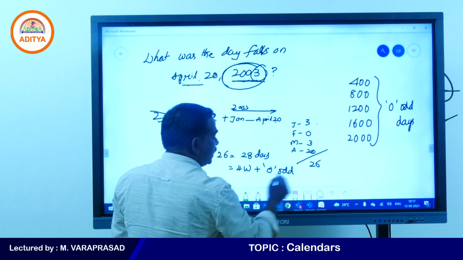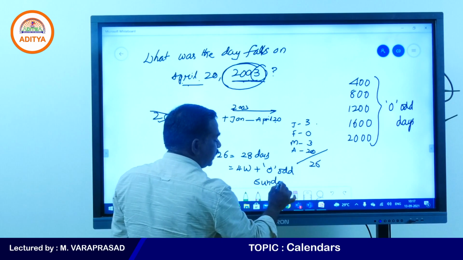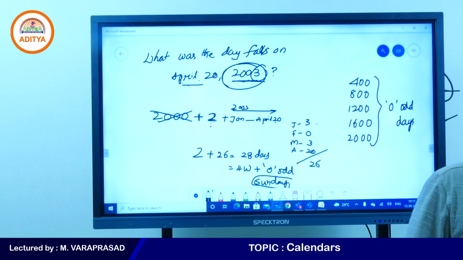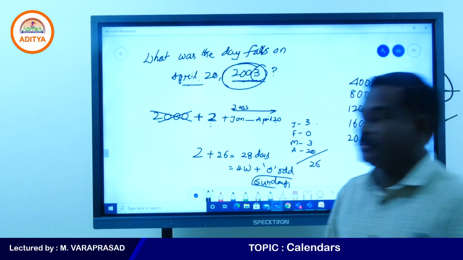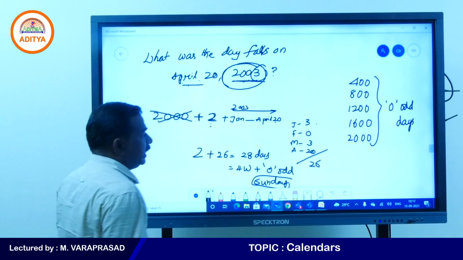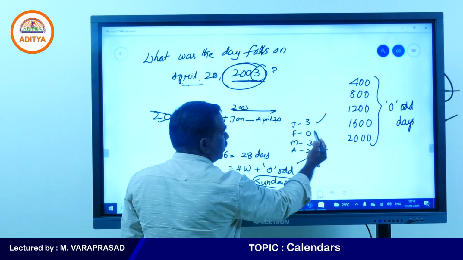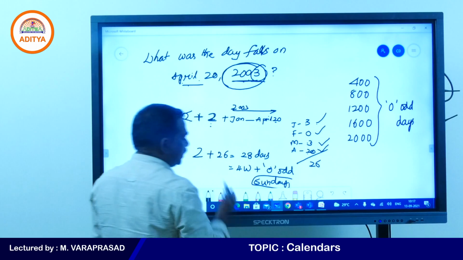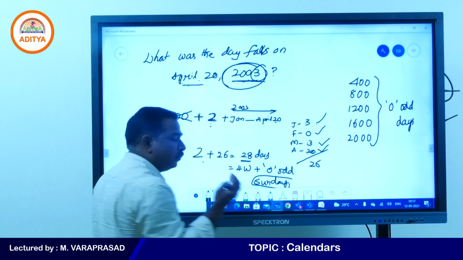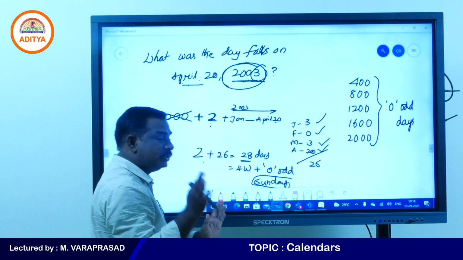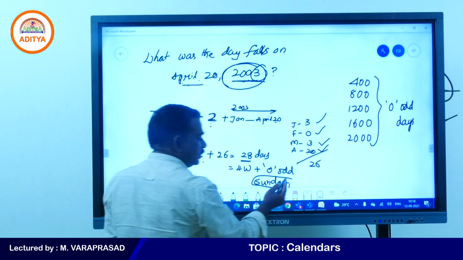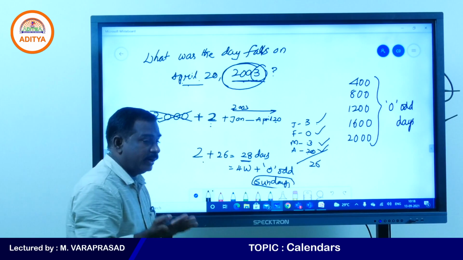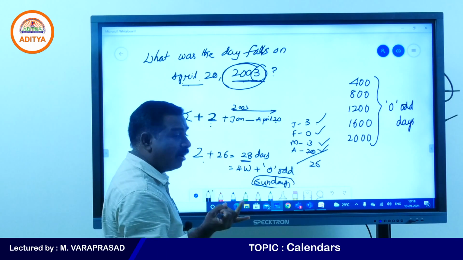So, what does 0 day mean? Sunday. Yes, Sunday. Now, one more example I will give. I think all of you got it. January month 3 odd days, February month 0 odd days, March 3, and April 20. So totally 26 days plus 2 days means 28 days, exactly 4 weeks, no odd days means 0 days. 0 means Sunday. So first day is Monday, second day Tuesday, third day Wednesday, fourth day Thursday, fifth day Friday, sixth day Saturday, seventh day Sunday or 0 day.